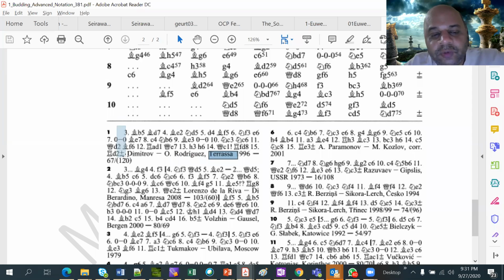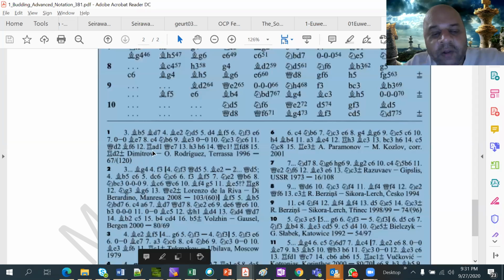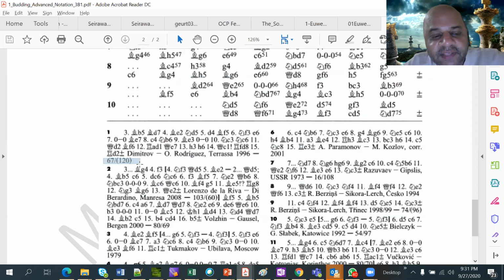So that is why they have shown who played what. And also at the end of it, this is the game reference from the Chess Informant publication. This is the 67th volume of Chess Informant, game number 120, and you will find the full game in that book. So that is the reference.